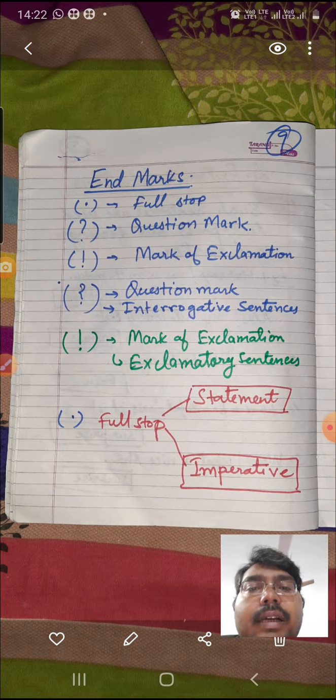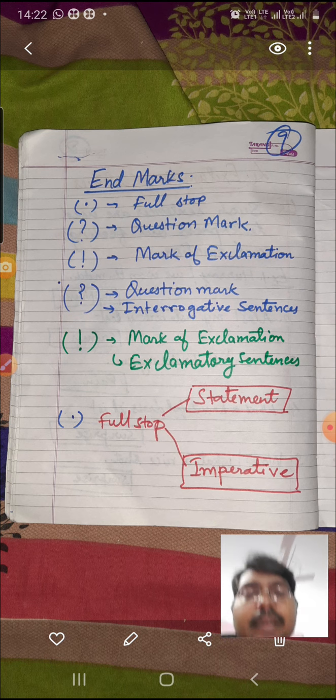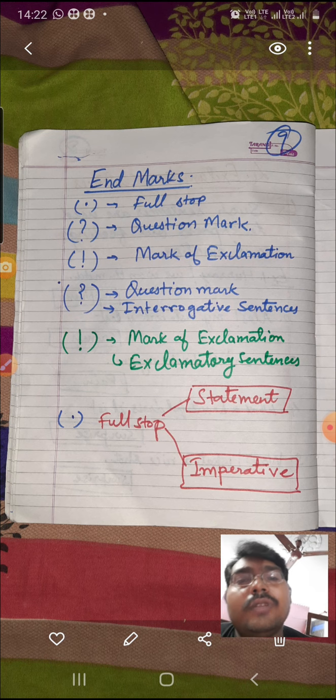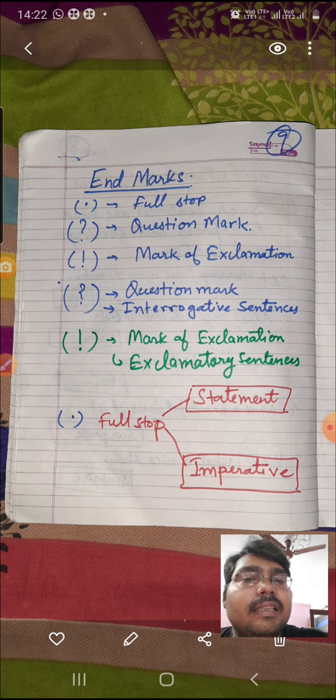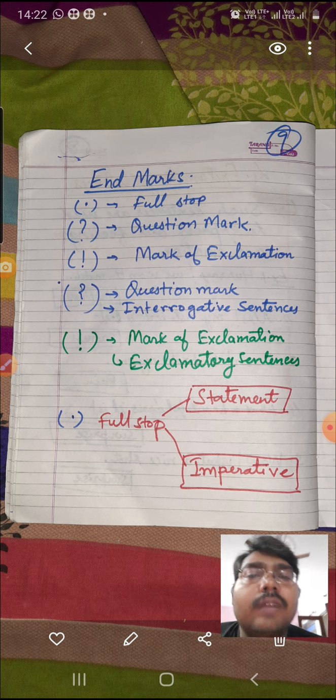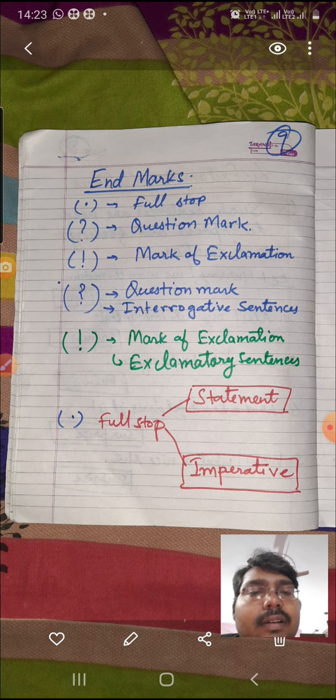Now there is another trick to find out, if in the question paper it says identify which kind of sentences are the following. You can simply look at the end marks. You know pretty well that a quality of a sentence is that it ends with some end mark.